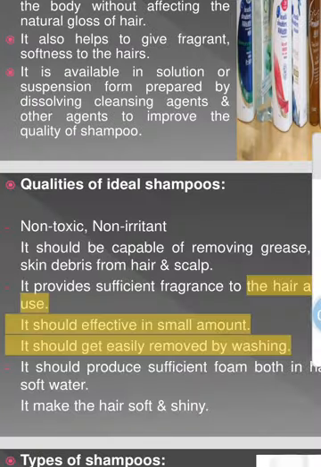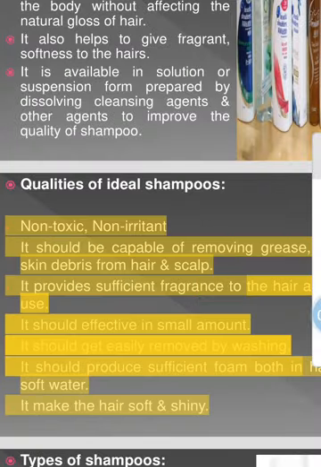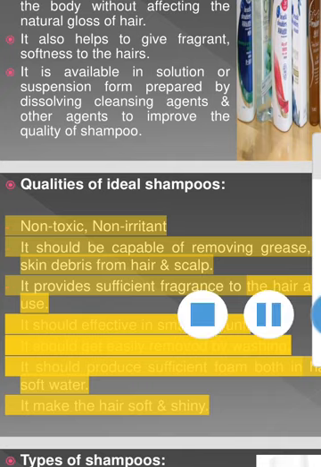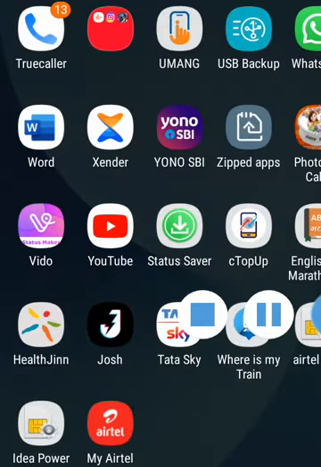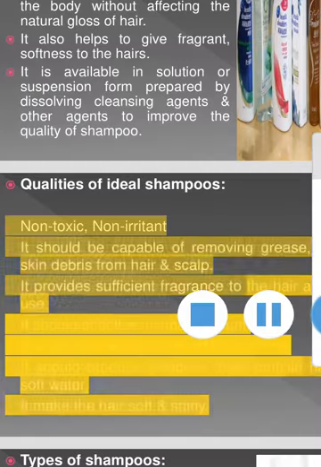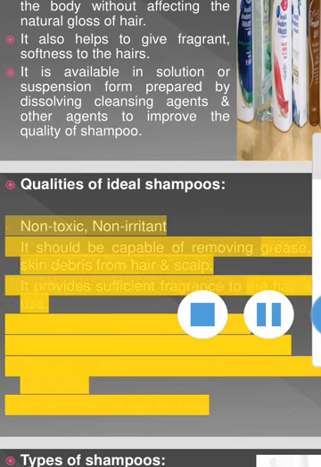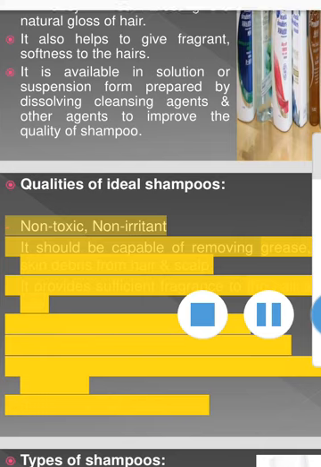Fifth is soap shampoo, as well as cream or paste shampoos, liquid cream or lotion shampoos, and baby shampoos, and after baby shampoos, aerosol shampoos are also available. Means various types of shampoos are available in the market.